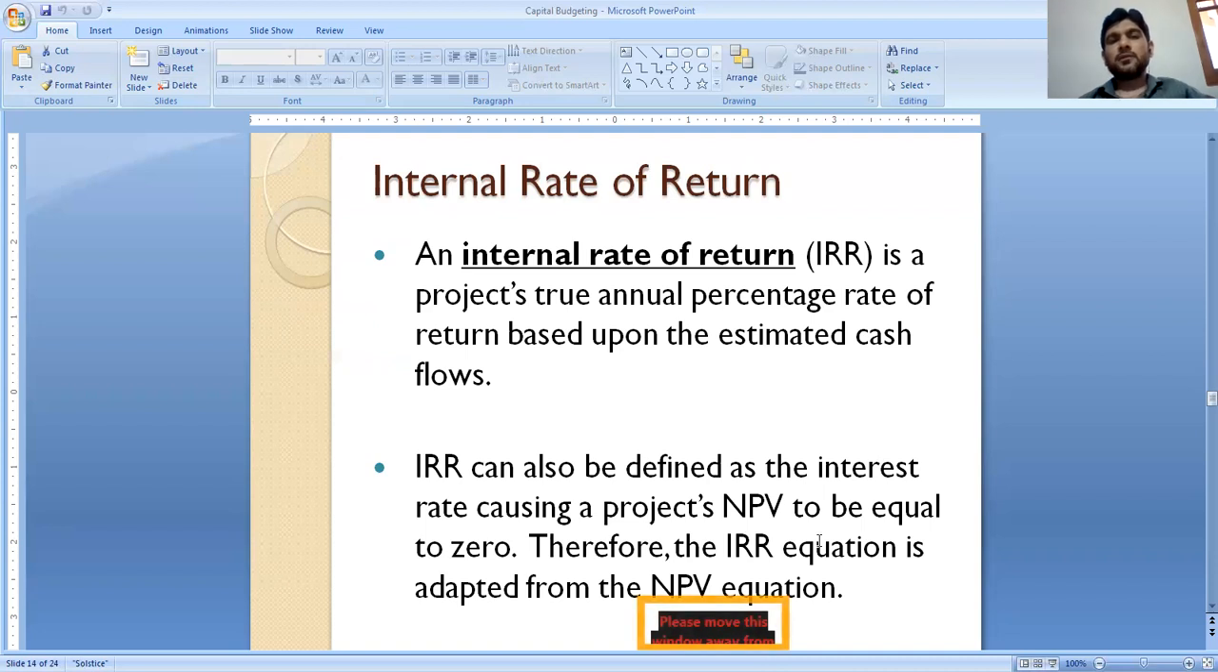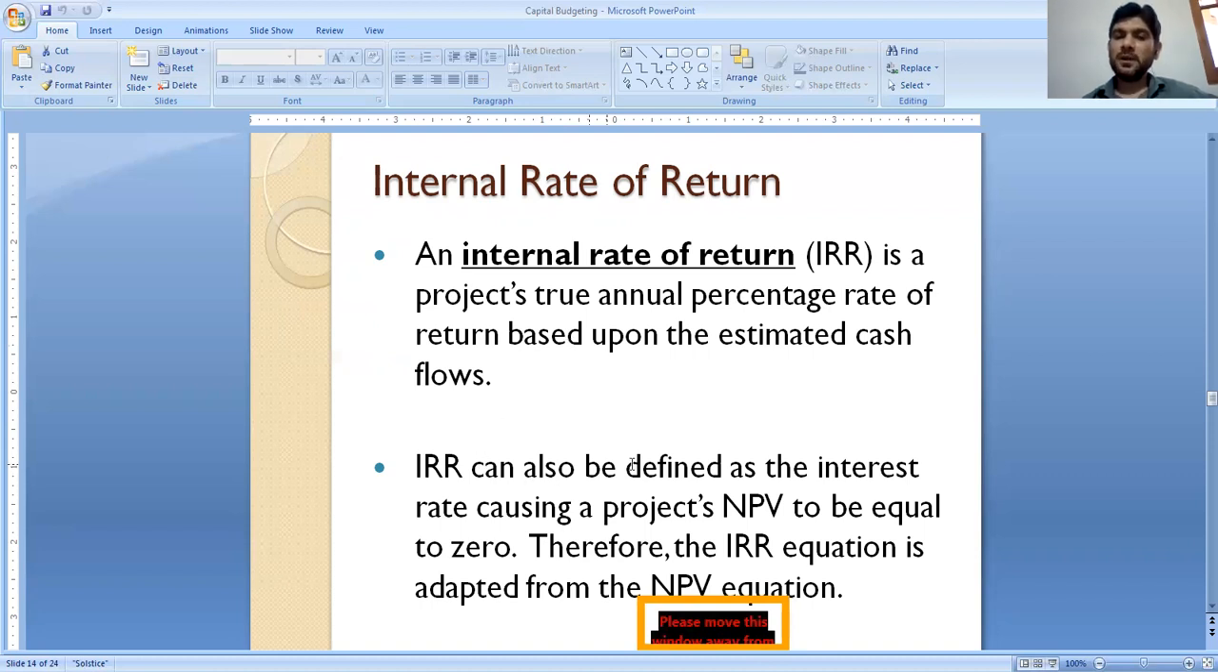The last technique we have under capital budgeting is the internal rate of return. What is the internal rate of return? An internal rate of return, that is IRR, is a project's true annual percentage rate of return. It is based upon the estimated cash flow, the future benefits which can happen in the future time period.